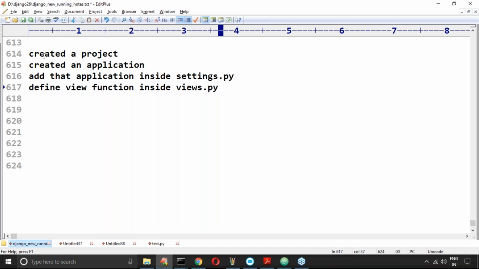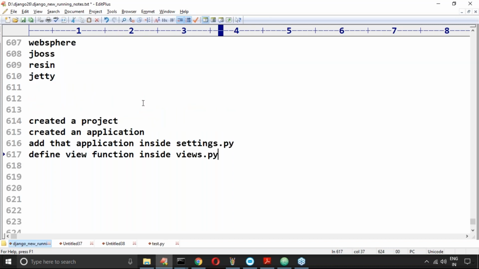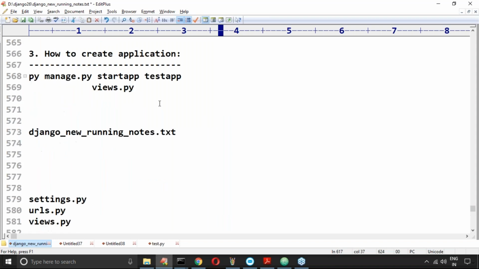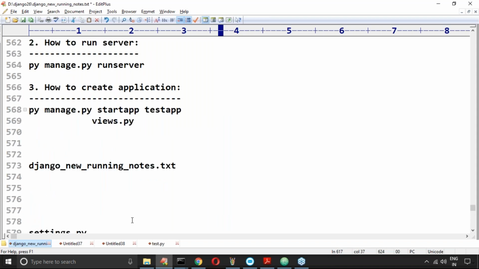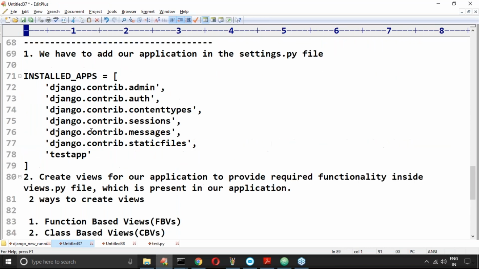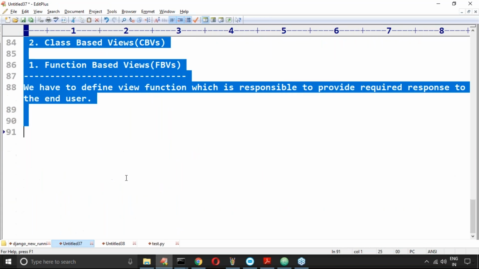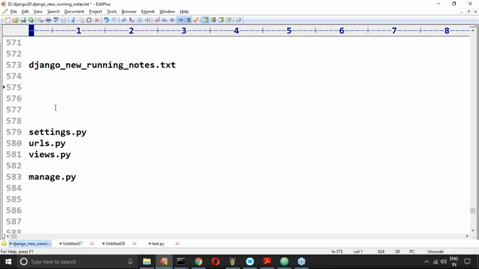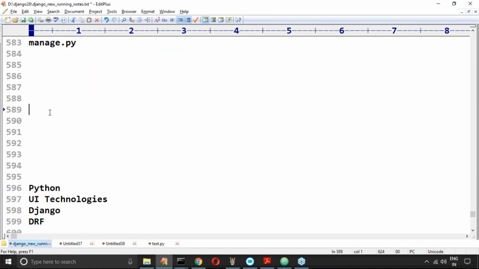Are you feeling comfortable with this? Any doubt? So how to create an application, you should be aware. Function based views, the activities which are required, let me take here.